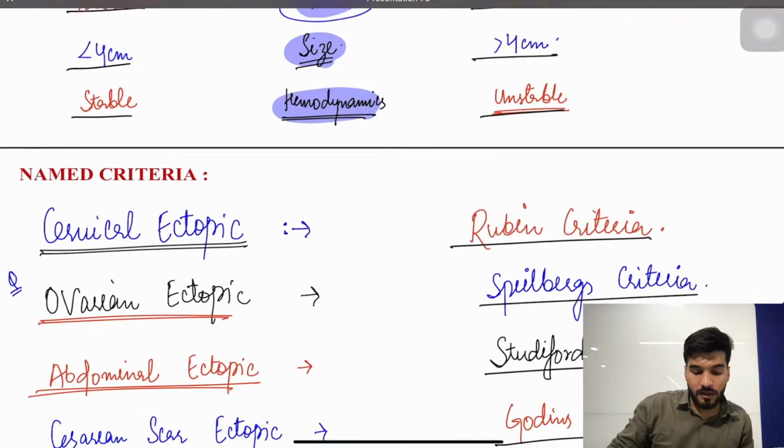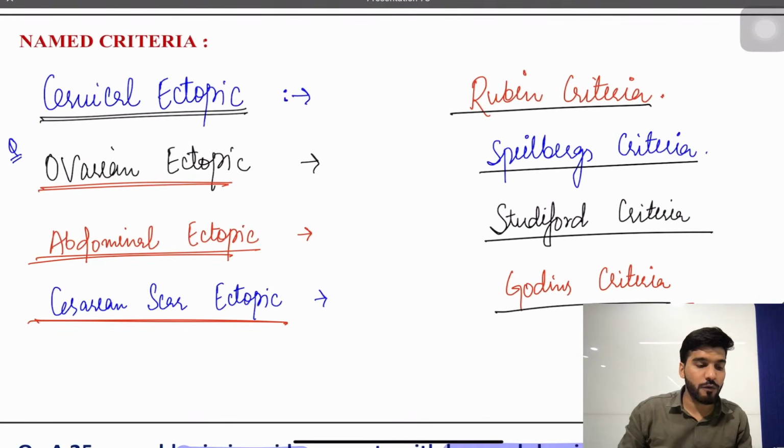Followed by that, we have criteria. For cervical, we have Rubin's. For ovarian, we have Spiegelberg's. Abdominal, we have Studiford, and cesarean scar, we have Godin's criteria.